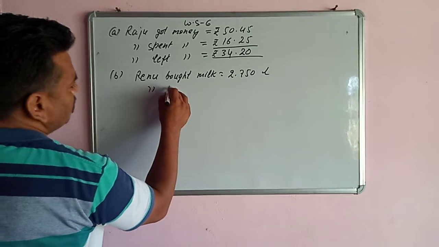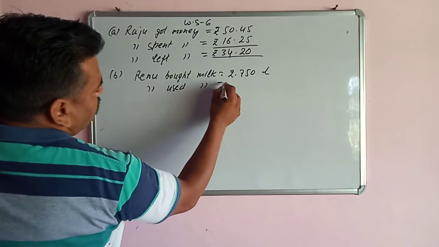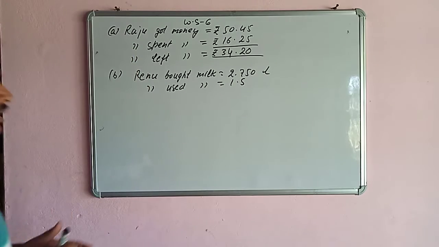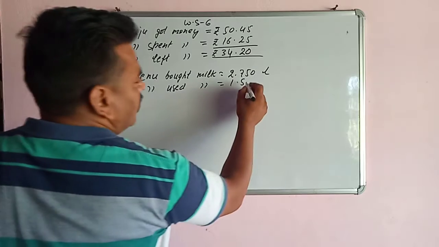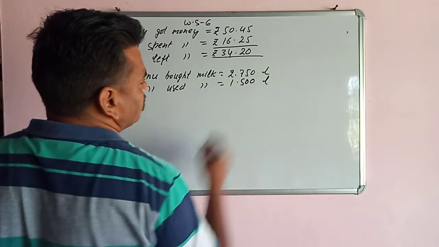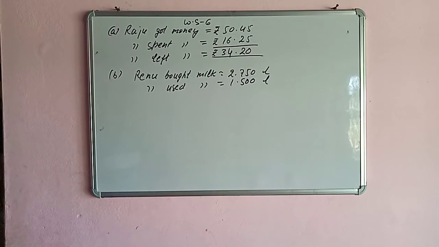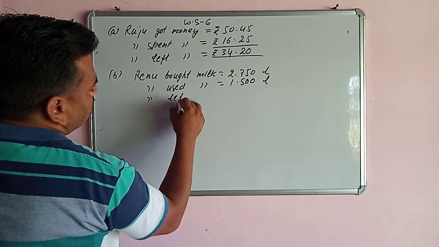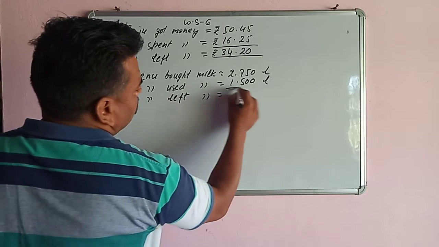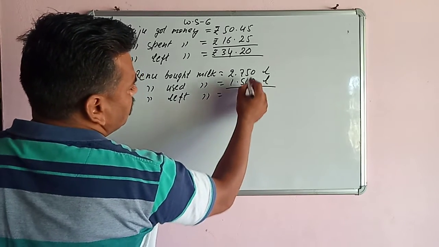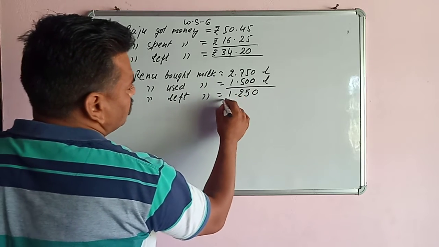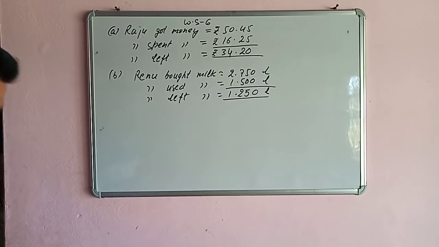So Renu used milk. She has used 1.5 liter. So it is not in like decimals, so we can write it as 1.500 liter. We will convert this into like decimals. So how much milk has Renu left? Again we will subtract: 0 minus 0 is 0, 5 minus 0 is 5, 7 minus 5 is 2, and 2 minus 1 is 1. So Renu left milk, that is 1 liter 250 milliliter.